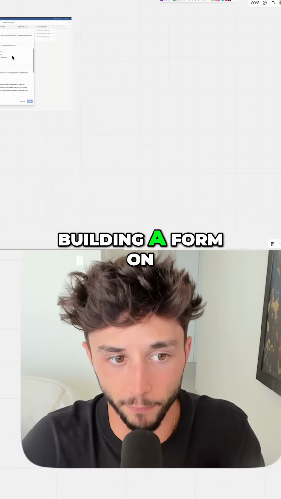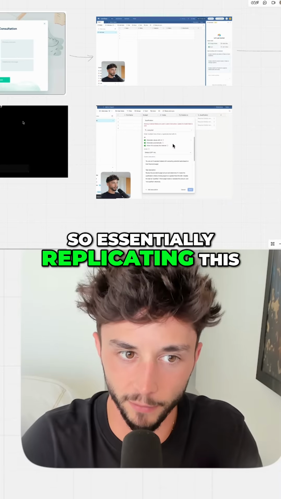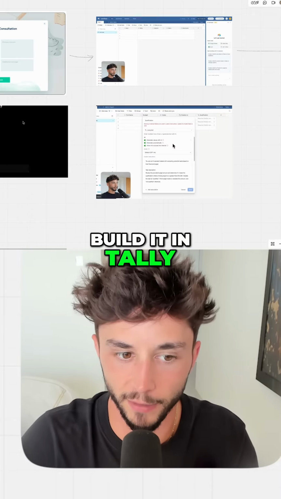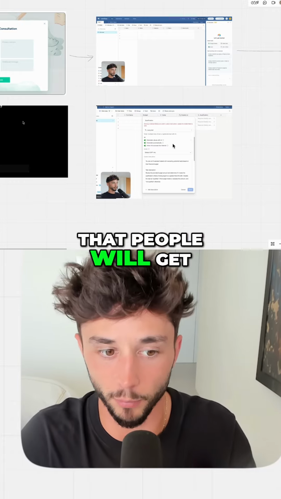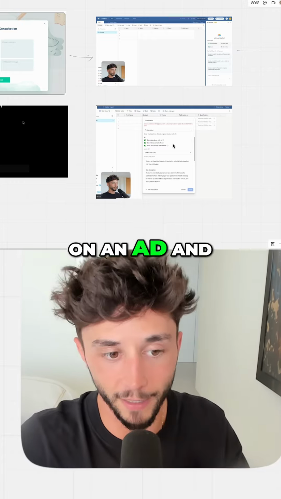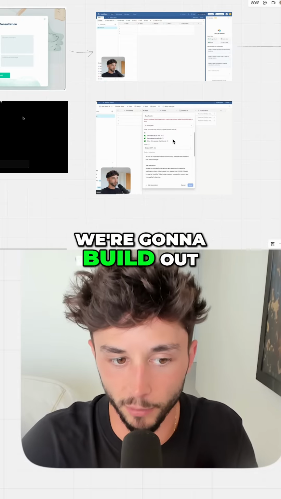You'll start off with building a form on Tally. So we're essentially replicating this kind of website form, but we're just going to build it in Tally in this case. You can embed these into different websites, etc. But just think of this as the form that people will get sent to. So maybe they clicked on an ad and then they get sent to this, how can we help? We're going to build out this form.